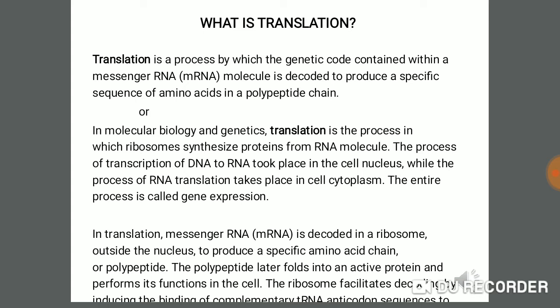This is decoded, and the complementary tRNA molecule will bring the amino acids to synthesize the polypeptide chain. The tRNAs are a type of RNA that carry specific amino acids bonded to them, so they carry these amino acids for the polypeptide chain.